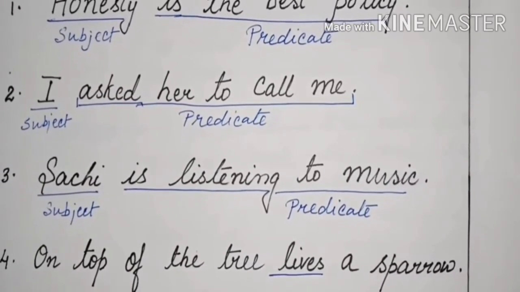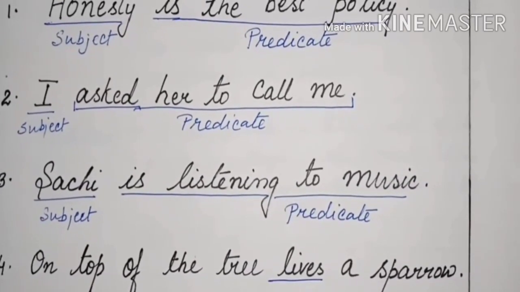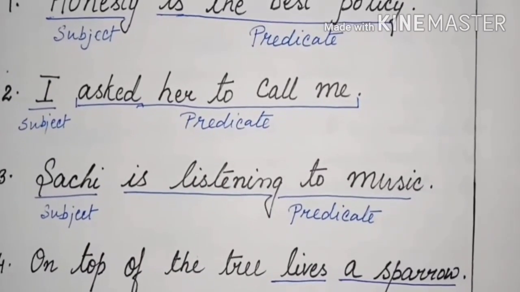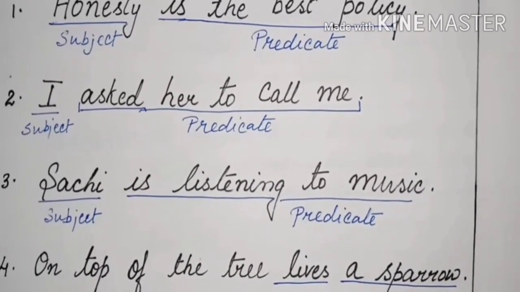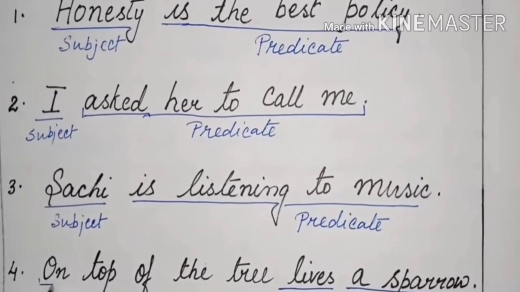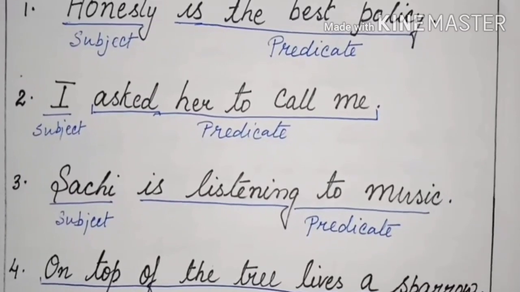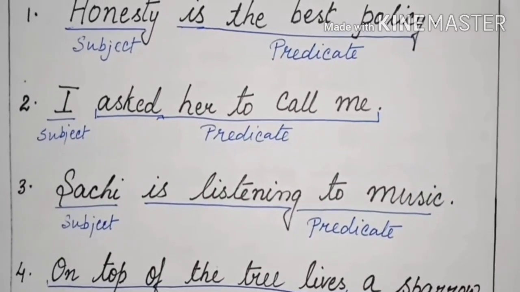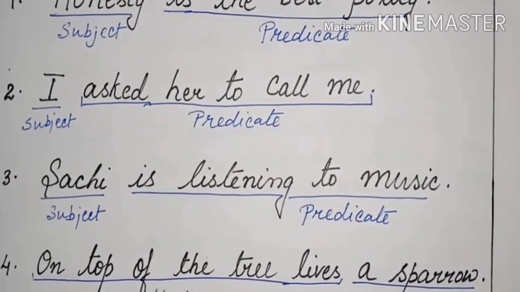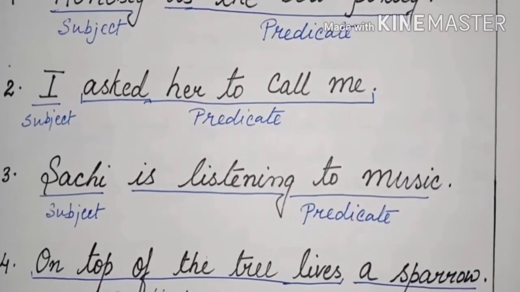Lives. Now, what lives or who lives? A sparrow. So, our subject is a sparrow. And the remaining portion is the predicate. So, you can see here the predicate is at first and the subject is at the end of the sentence.